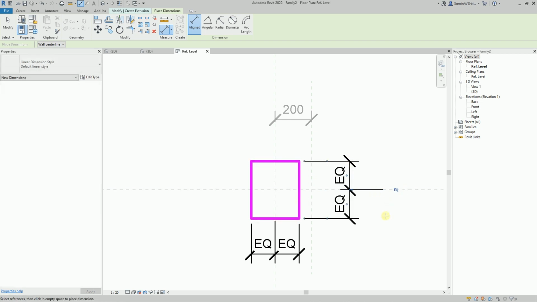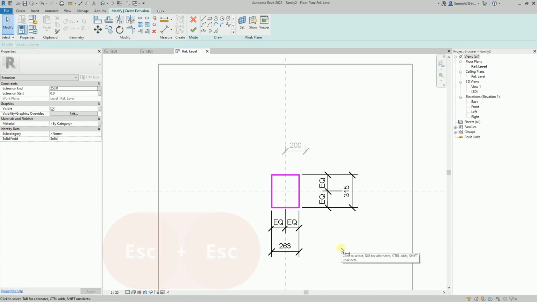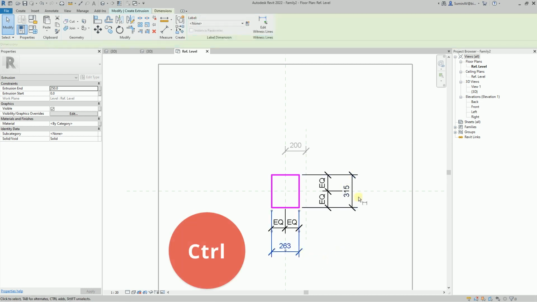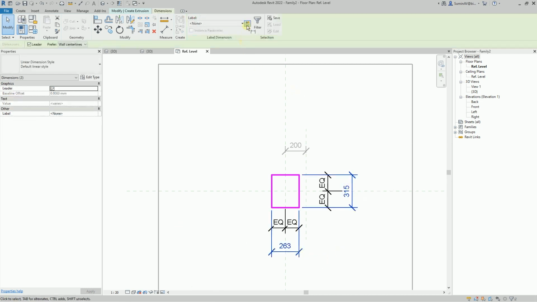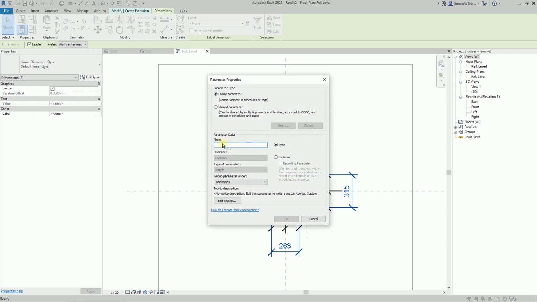And I will set a parameter that will determine the dimensions of the base. Both dimensions will be the same, so you can use the same parameter. I'll name it A and make it an instance parameter.